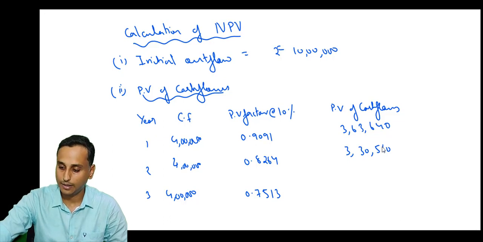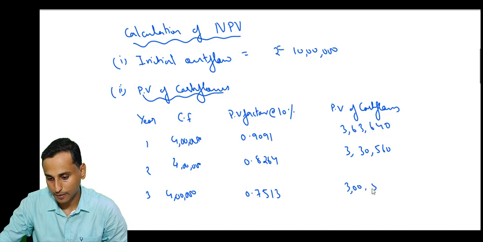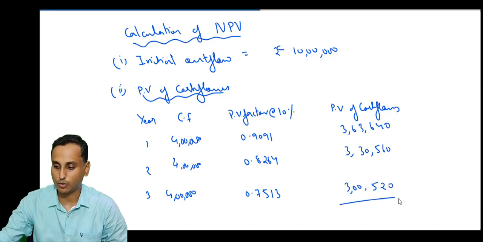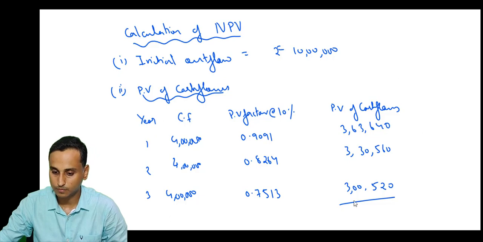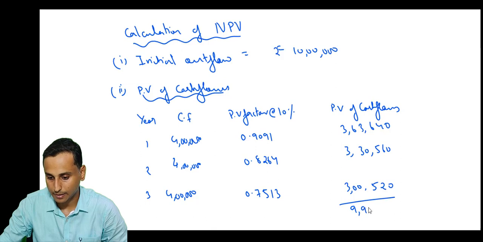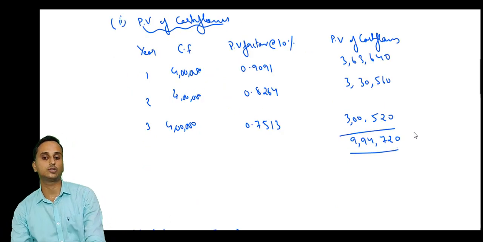And the present value of the cash flow received in year 3 comes to 3 lakh 520. So what's the total present value? It is 9 lakh 94,720, the total present value of cash inflows.